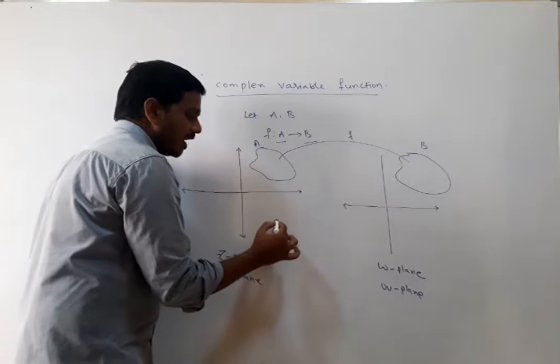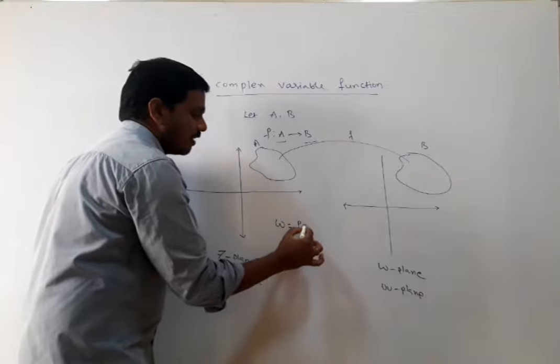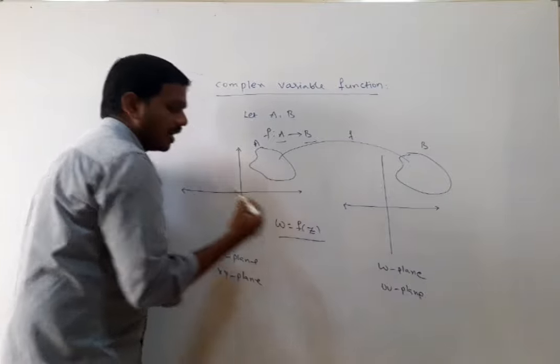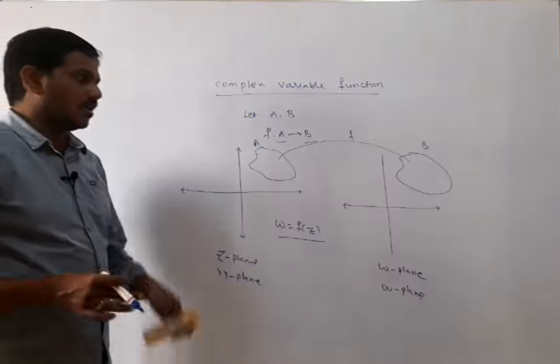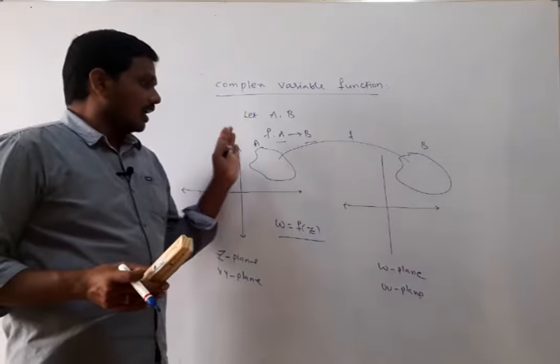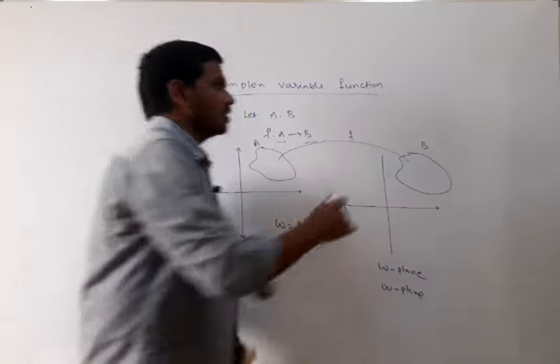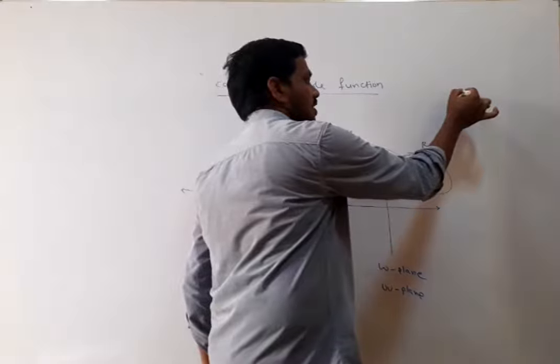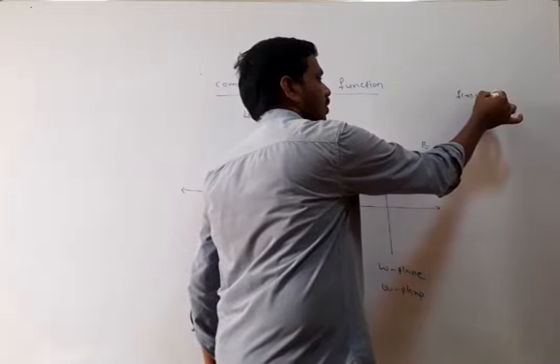So this can be written as w is equal to f of z. The function is denoted by w is equal to f of z. Note that in case of real numbers, suppose f of x is equal to x square.